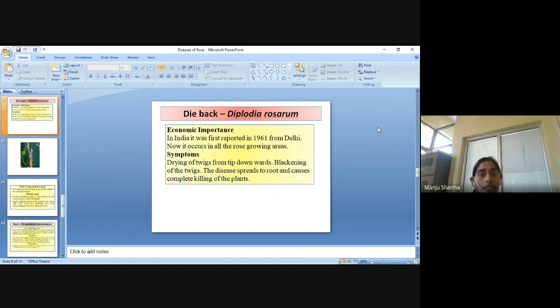Then the next disease is the dieback disease of rose, and the pathogen is Diplodia rosarum. Economic importance: in India, it was first reported in 1961 from Delhi.